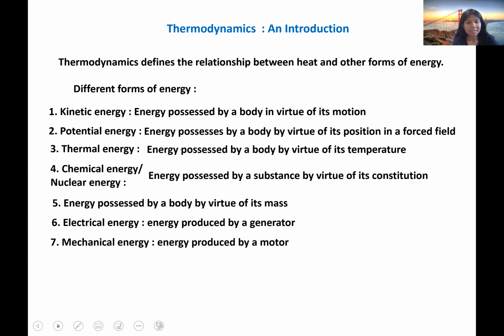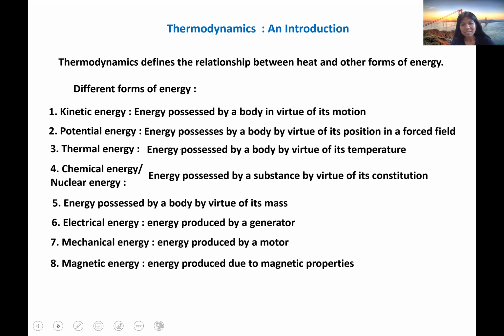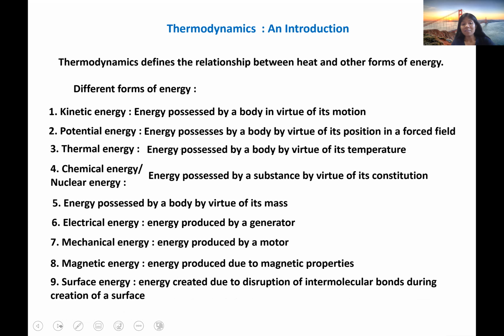Mechanical energy and magnetic energy, energy produced due to the magnetic properties. Then surface energy, energy created due to disruption of intermolecular bonds during creation of a surface. So these are some different types of energy. There are more and more. So thermodynamics briefly describes the relationship between thermal energy and other types of energy.